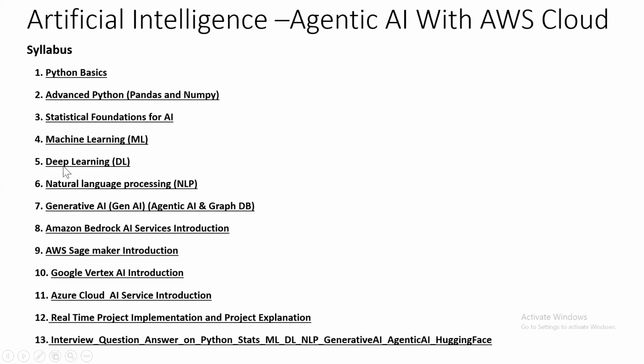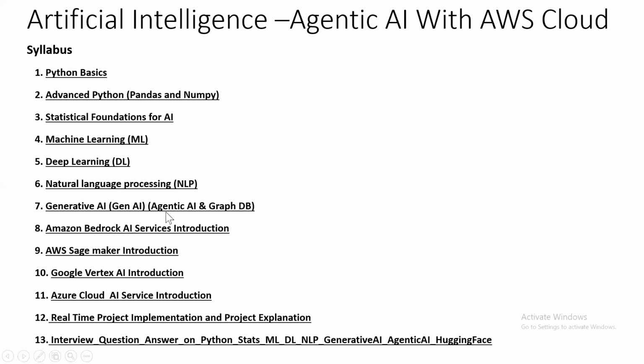Then after that, we are going to start deep learning. Once deep learning is completed, we are going to learn natural language processing, where we can deal with textual data and solve different business problems. Then we are going to start with generative AI, which is the cutting-edge new technology.